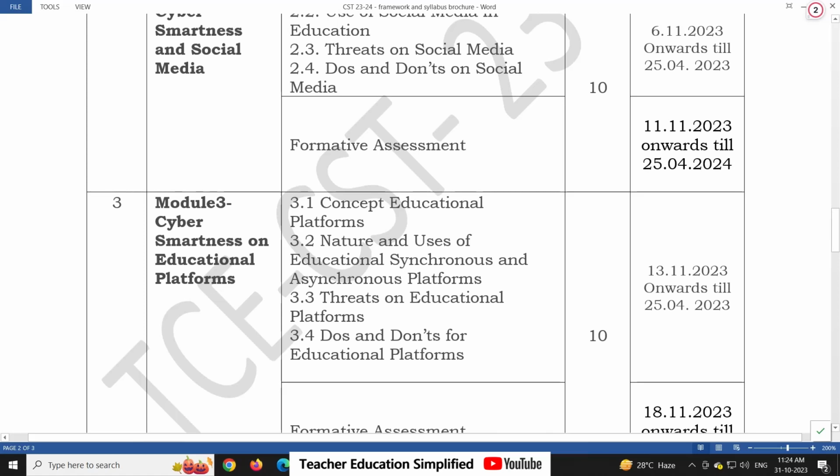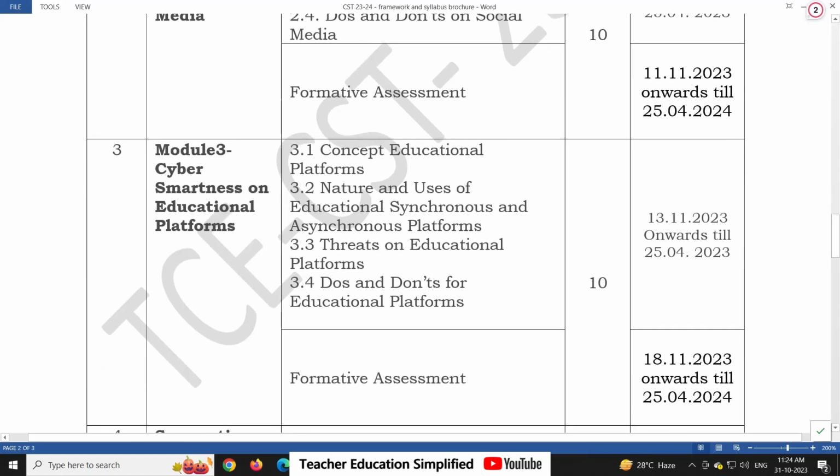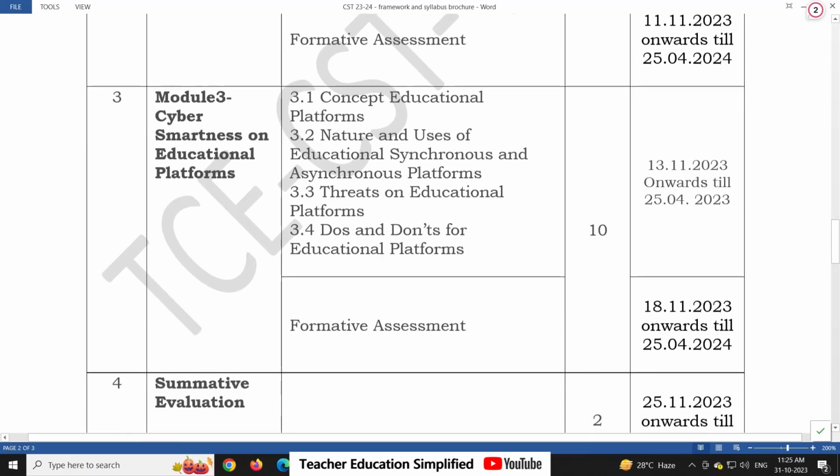And the third module is cyber smartness on educational platform. These are the sub units of this module. It will be available from 13th of November 2023 to the last date of the course. And again there will be a formative assessment, an MCQ test, that will be available from 18th of November 2023.